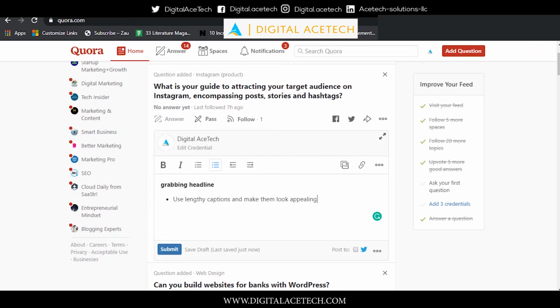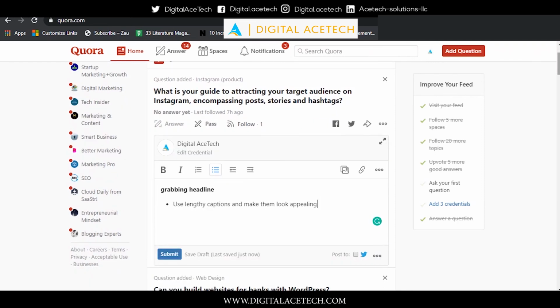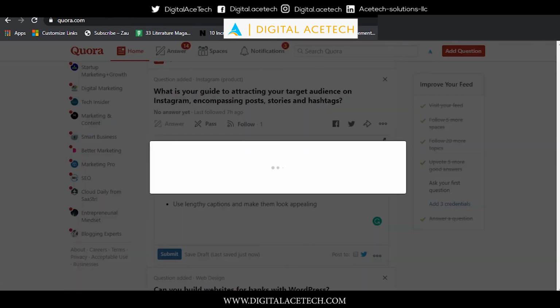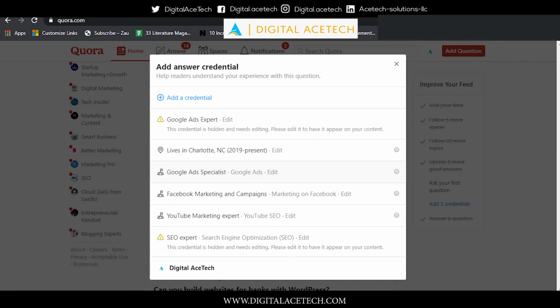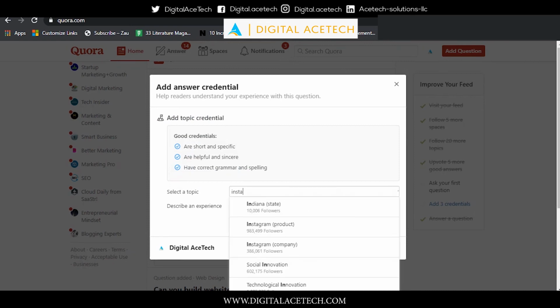So after you're done molding and formulating your answer, the last thing, or it could be the first thing, you need to make sure that you do this, and this should become your habit when you're answering questions on Quora. You need to click on Edit Credentials, and you need to choose the most relevant credential that goes with the answer. So for us, it could be any of these, right? But no. They're asking about Instagram, so we need to add a credential which says something about Instagram. So we can go for Instagram.